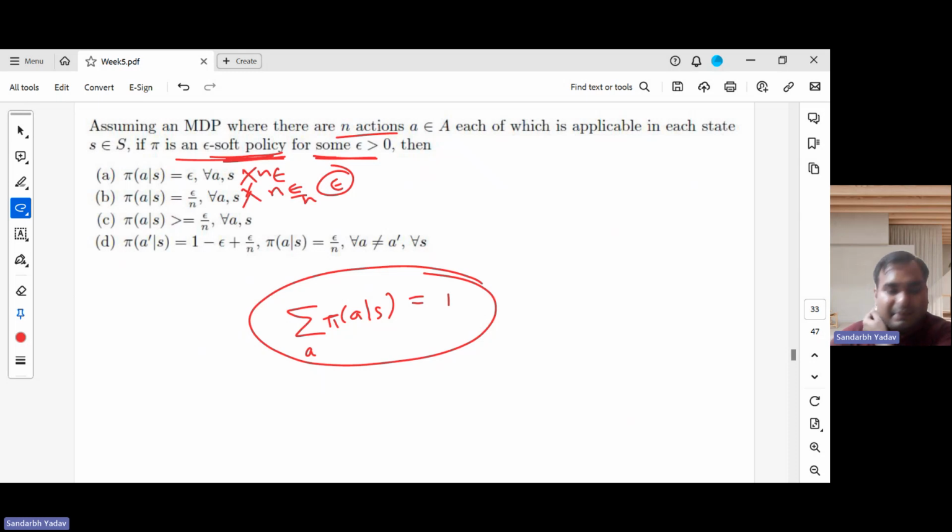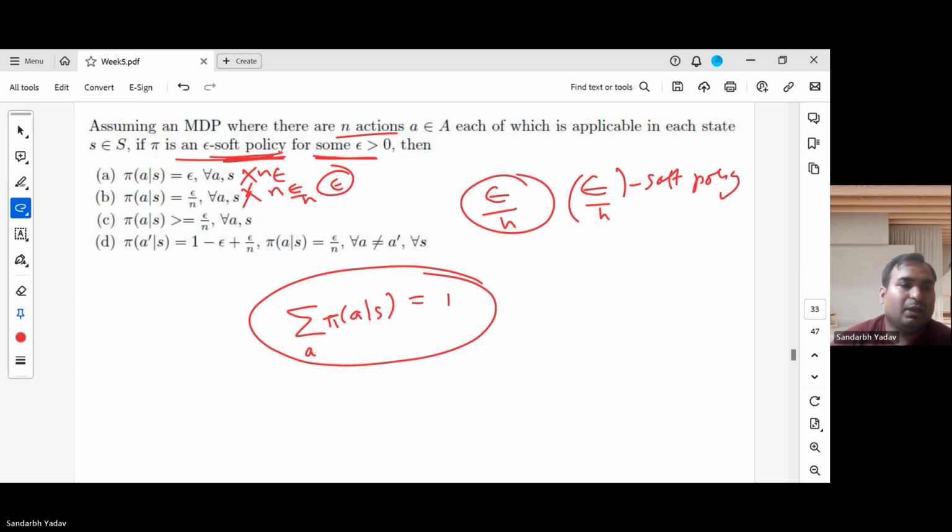So pi(a|s) is greater than or equal to epsilon by n. This will make it an epsilon soft policy. Here we are taking every action with at least epsilon by n probability. They have given this for any epsilon, so I think there is an overloading of epsilon here. But if we take epsilon by n as our epsilon, then it becomes a soft policy. This basically ensures that we take every action at least sometimes.